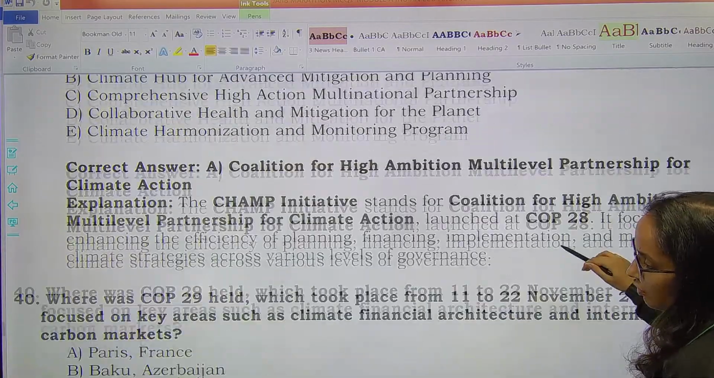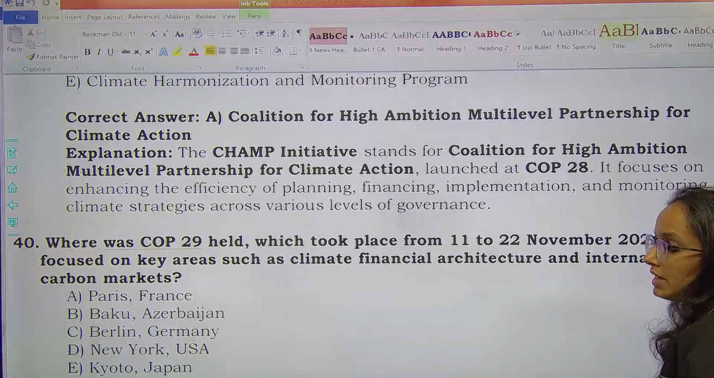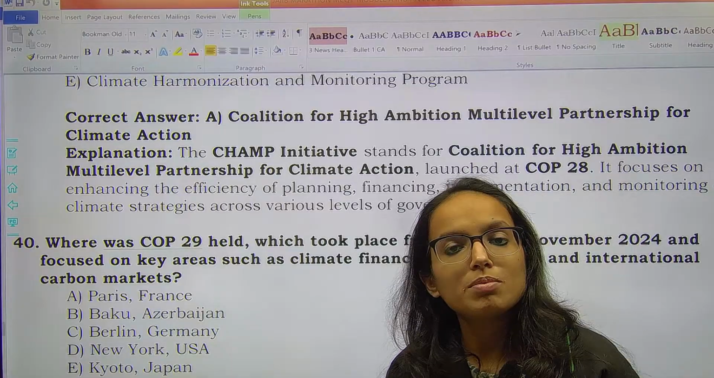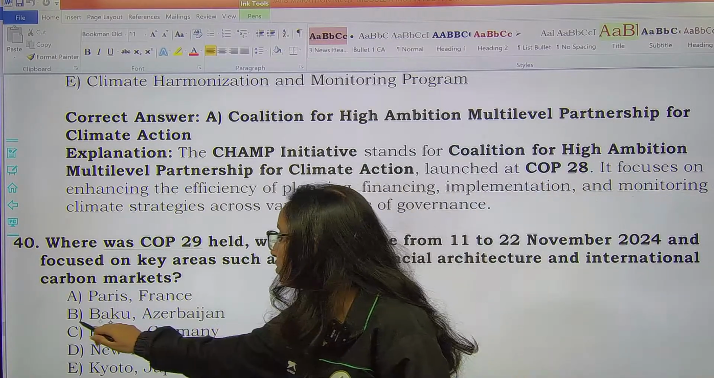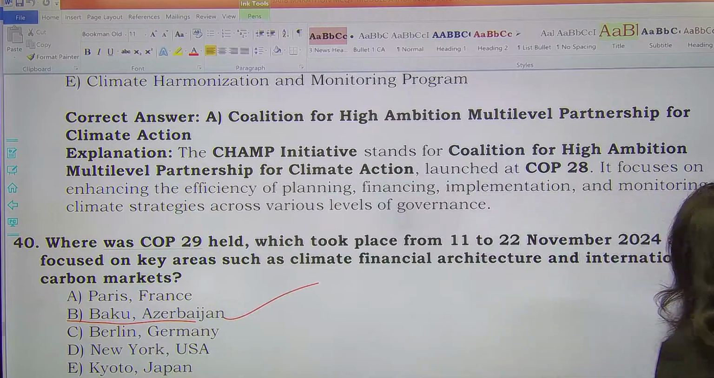Remember this full form. Then where was COP29 held? As I told you, COP29 was held in Baku in Azerbaijan. Okay, it was held in Baku, Azerbaijan. Option B.